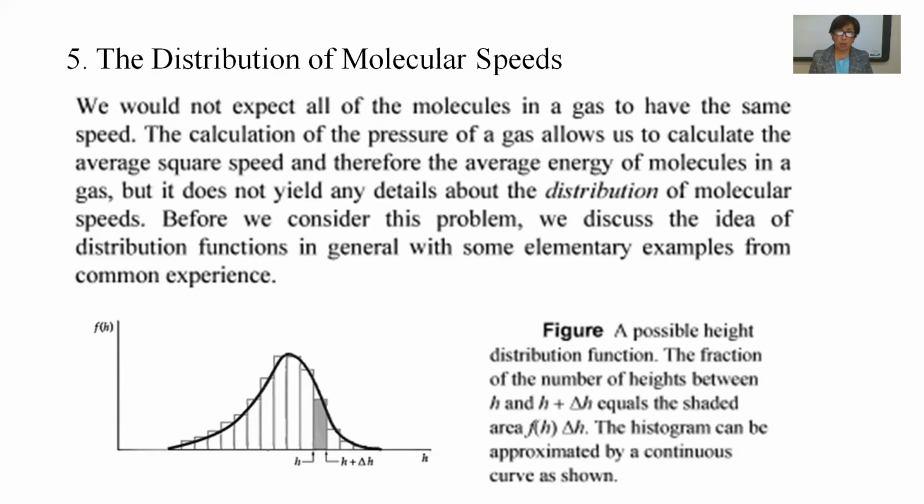Before we consider this problem, we discuss the idea of a distribution function in general with elementary examples from common experience. Here is a figure of possible heights, the distribution function f(h), and the fraction of the number of heights between h and h plus delta h equals the shaded area f(h) delta h. The histogram can be approximated by a continuous curve as shown.